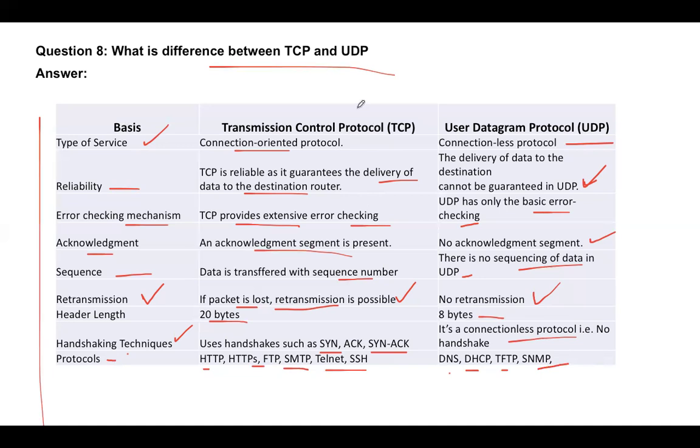Usually TCP is used for data transmission, whereas UDP is used for voice and video, because in voice and video you do not need these features. You need the quick transfer of data. You don't need the acknowledgement or the sequencing. So wherever you need faster communication, you would use UDP.